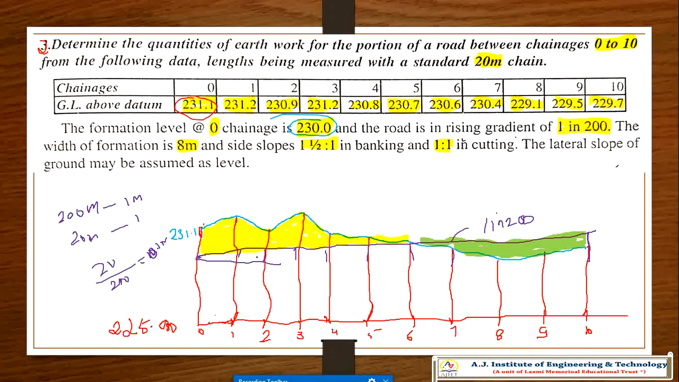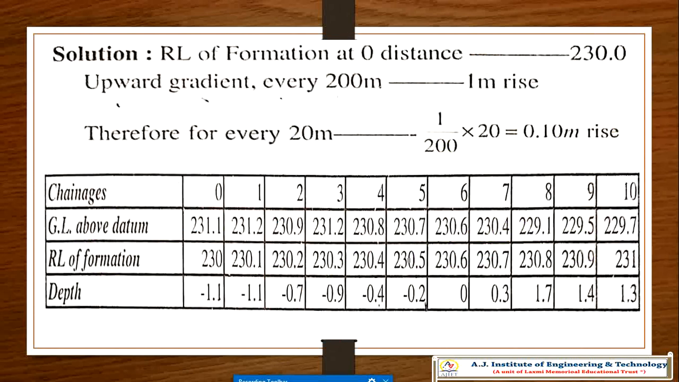So now here the depth is 0.1. Here the depth is 0.2. Here it is 0. For example, this is a straight line. Here the depth is 0.3, here 0.4, here 0.5, till here it is 1 meter. So that is the rise. Clear? So this is the problem we are solving now. This is what is mentioned here: the formation level at chainage 0 is 230.